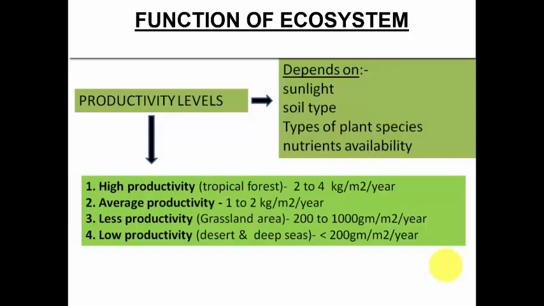So this is how they have categorized the productivity levels, the difference in the productivity level. Basically, it is the amount of biomass that is produced. So the higher the biomass, the higher will be the productivity, right? The lower the biomass produced, the lower is the productivity. So that's how we differentiate between the various productivity levels.